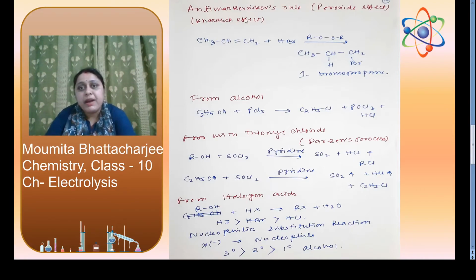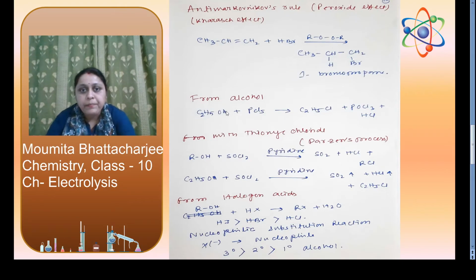Another rule is there, that is anti-Markovnikov's rule, which occurs in the presence of peroxide. That's why it is known as the peroxide effect. It is known as Kharasch effect also. Here CH3 single bond CH double bond CH2, propene, plus HBr with ROOR, an organic peroxide. In presence of organic peroxide, instead of forming 2-bromopropane, it will form 1-bromopropane. So students, if we take only HBr, the product will be 2-bromopropane. But if we take HBr in presence of peroxide, the product will be 1-bromopropane. The previous one is known as Markovnikov's rule, and in the presence of peroxide, it is known as anti-Markovnikov's rule or Kharasch effect.